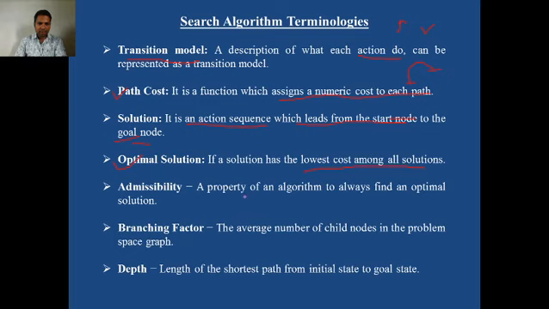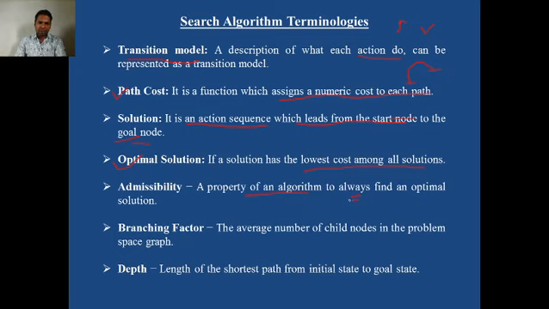Admissibility means what? It is a property of a search algorithm. We are going to learn various search algorithms in order to solve problems. So admissibility is the property of such a search algorithm to always find an optimal solution. There are a number of algorithms we are going to cover in the next lectures.